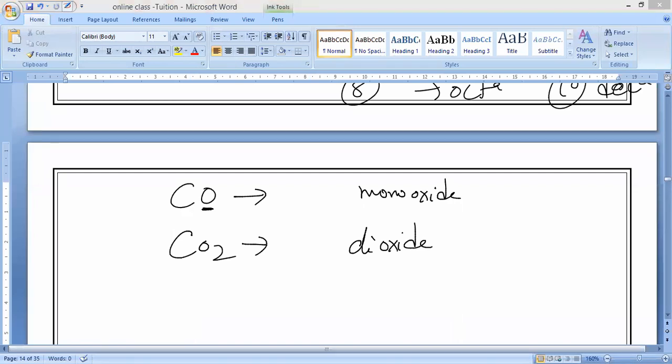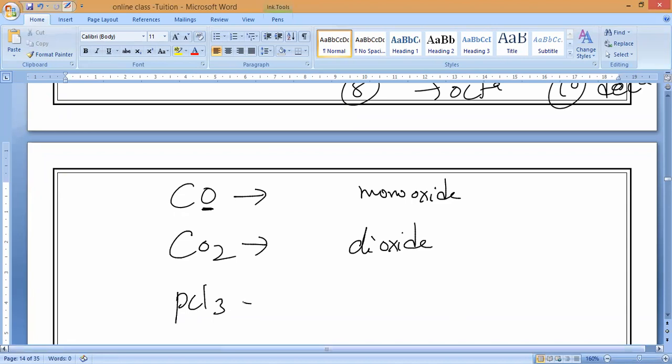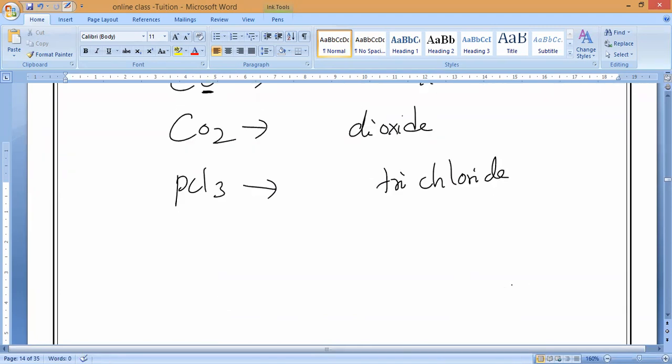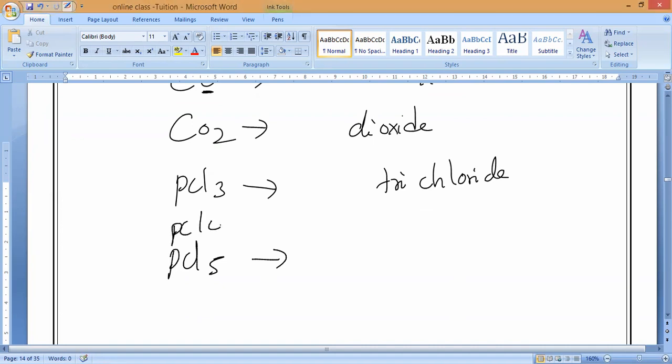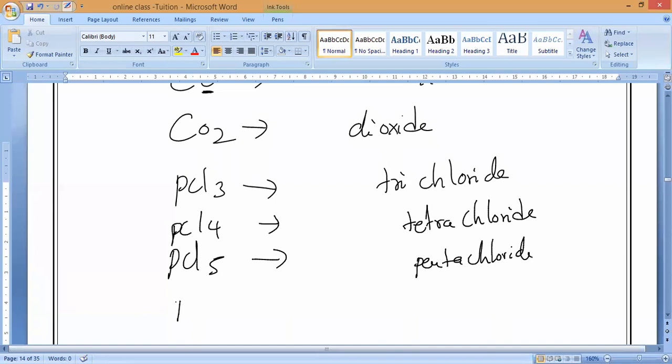Next, take three. PCl3: phosphorus trichloride. PCl5: phosphorus pentachloride. Four also exists. PCl4: phosphorus tetrachloride.